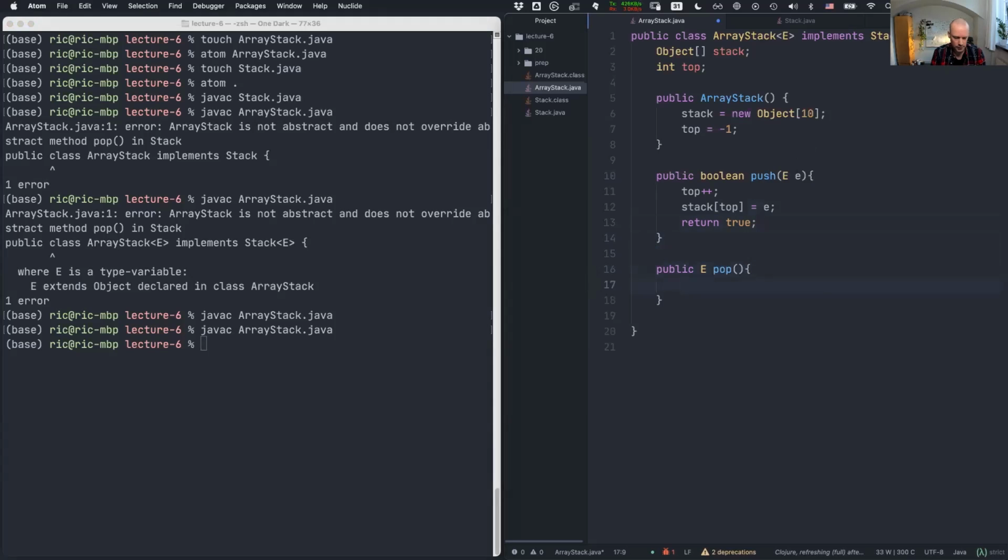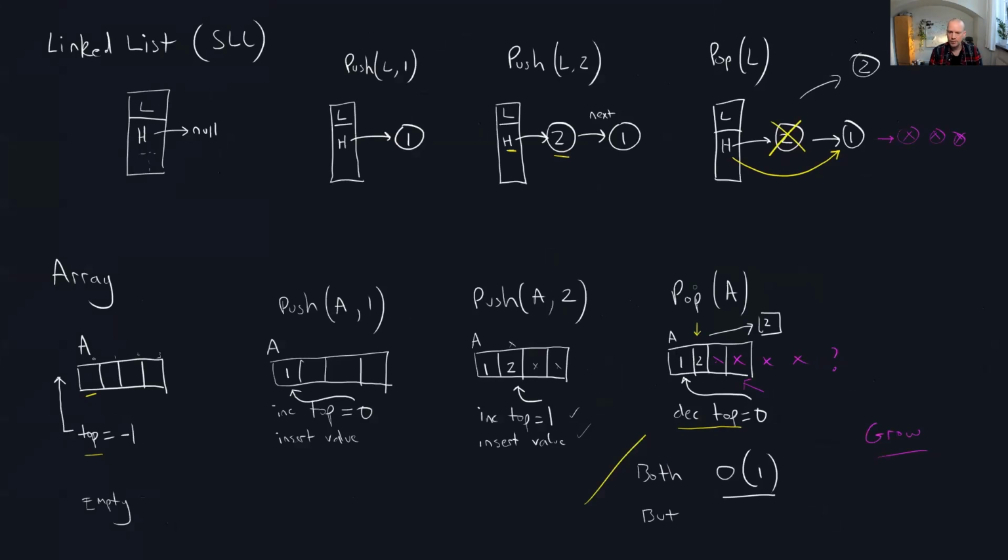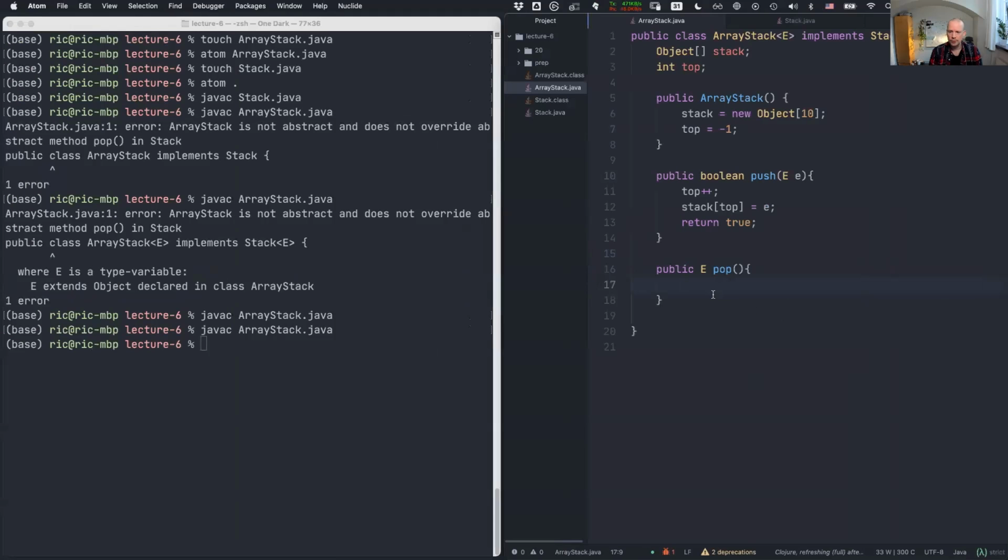Now if I go back to the theory, we want to get this element first of all, then decrement the pointer, and then make sure we actually return that element. We need to return something from the array that currently is at top.